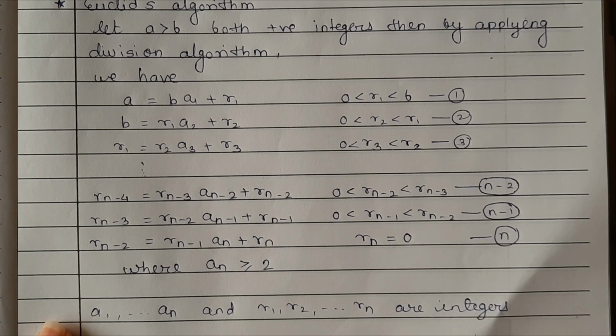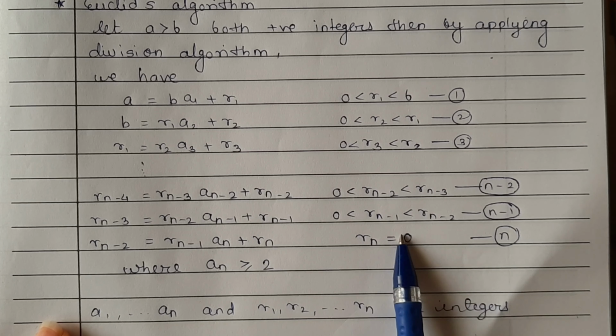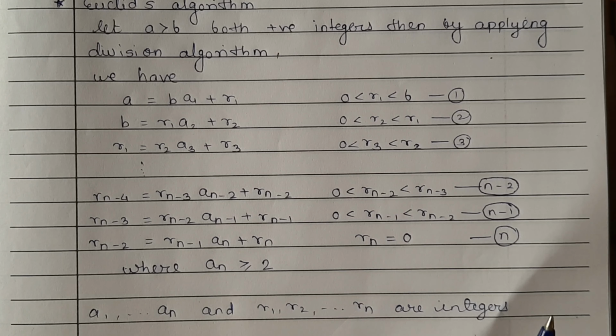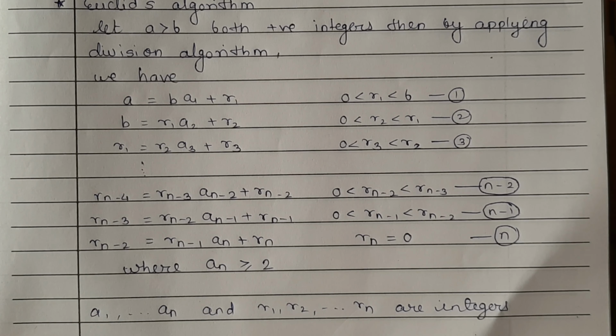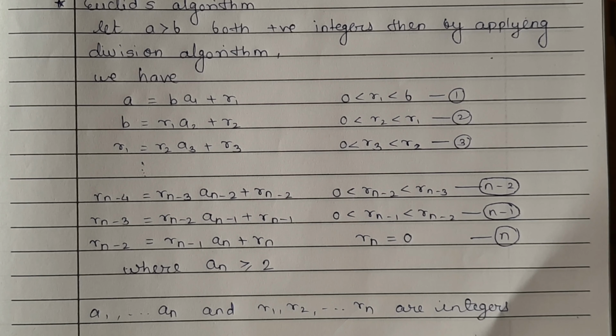These equations 1, 2 till n are nothing but Euclid's algorithm. This is the process we use to find the GCD. I hope you understand this. This is quite easy. When we take examples, then you will understand it better. In the next video, I will be taking the examples of GCD.